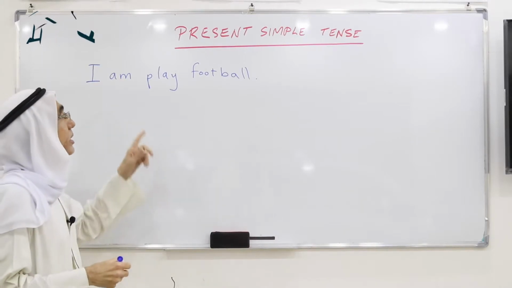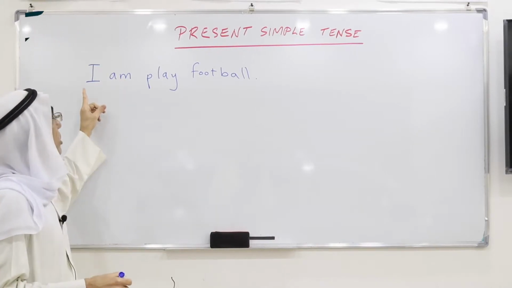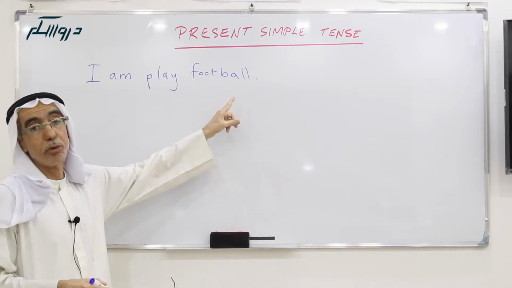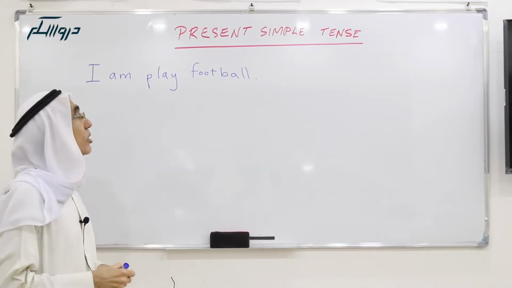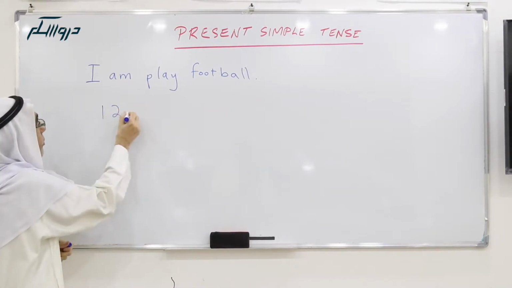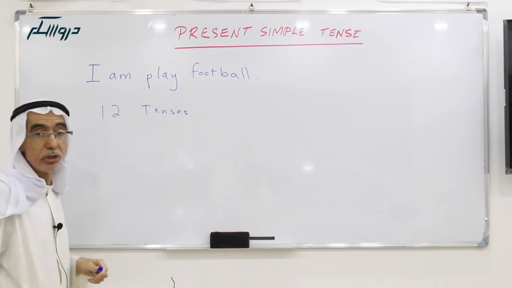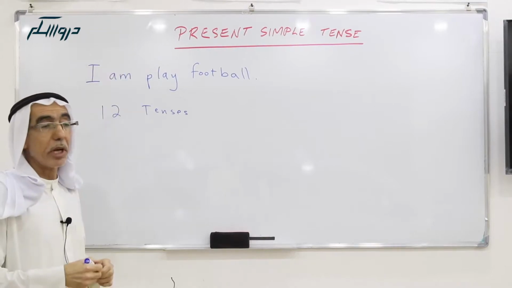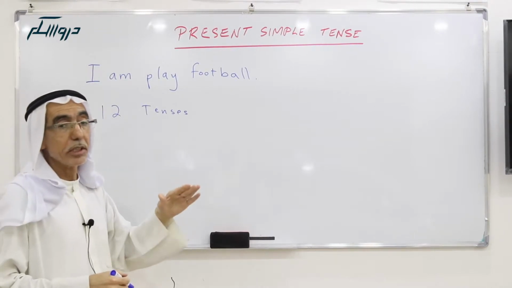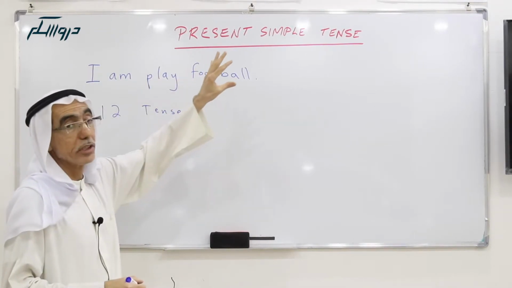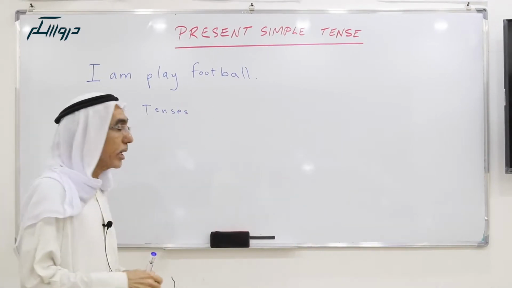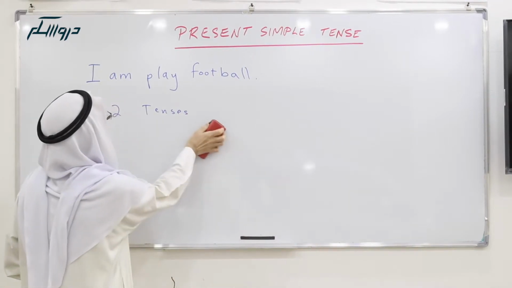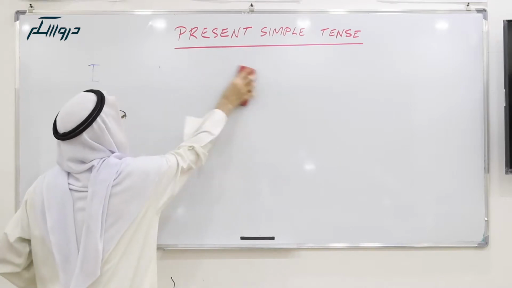In all the tenses in English language, you can't see this form. We have 12 tenses in English language. None of them has this form. We'll try to study most of these tenses, and today, we'll start with present simple tense.